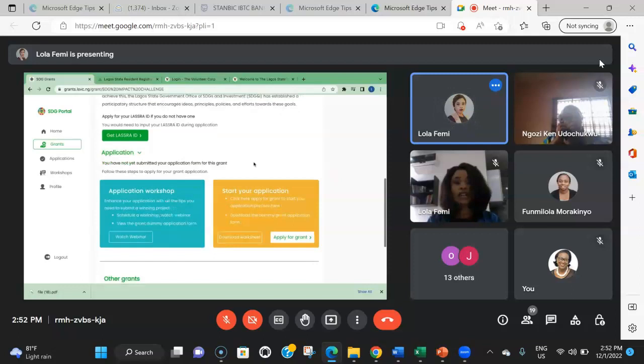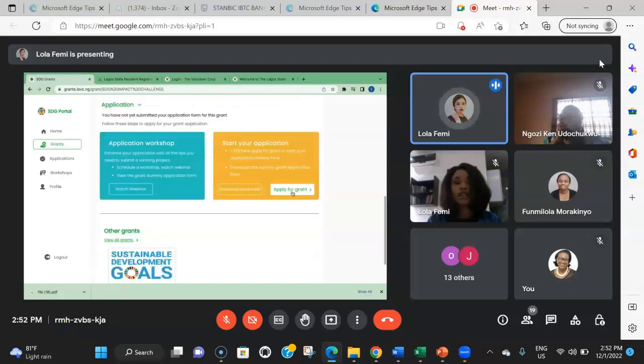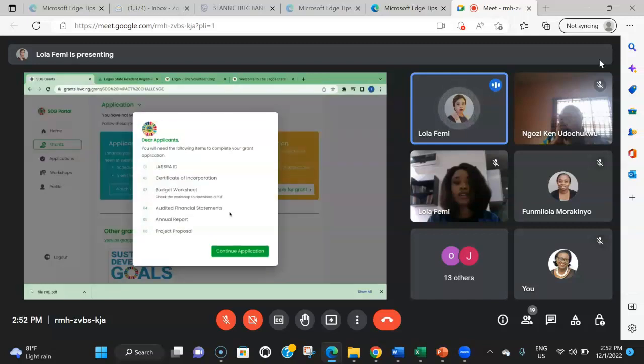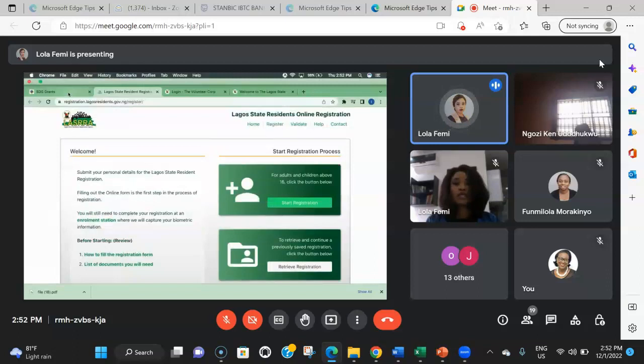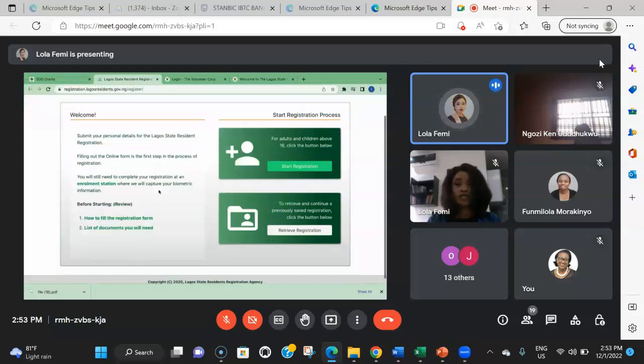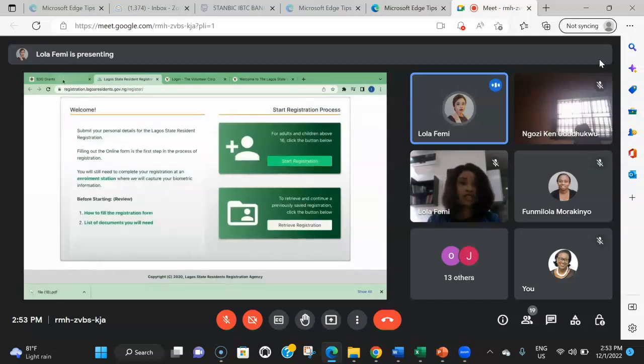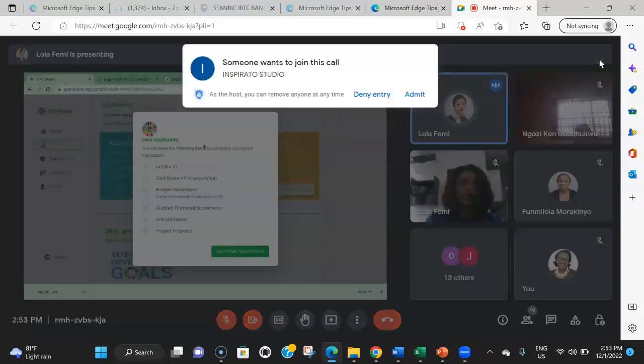Right. So, one more thing before I move on: we have some questions in this grant that will ask you, do you have your LASRA ID, or does your head of organization have a LASRA ID? You want to respond yes to that question. Like I already mentioned, if you don't have one, come here and begin your registration process immediately, before the PSB is done. You're going to get a temporary identification.